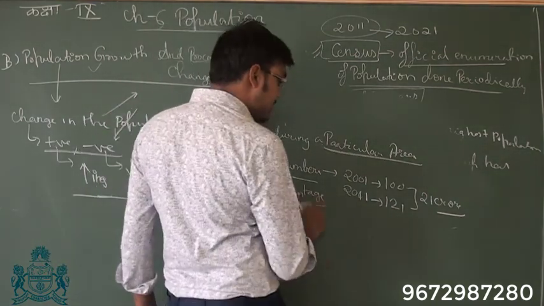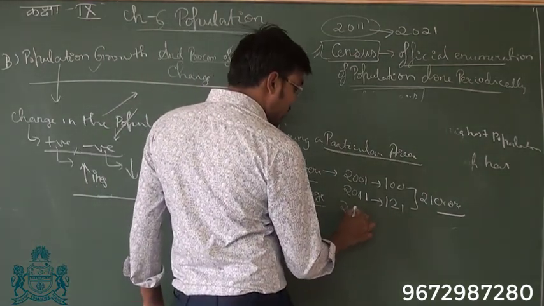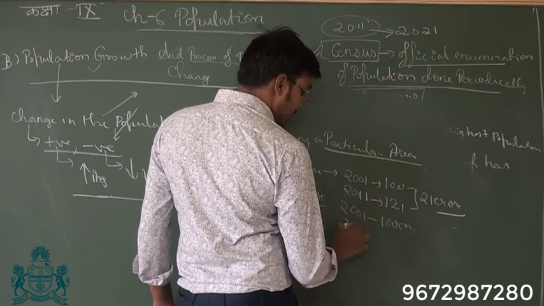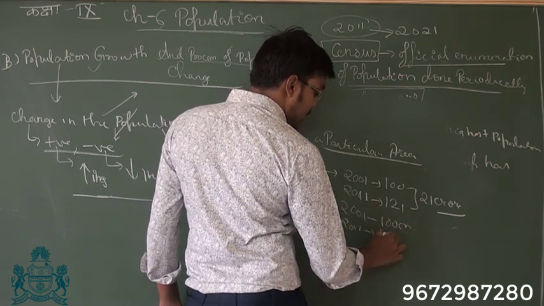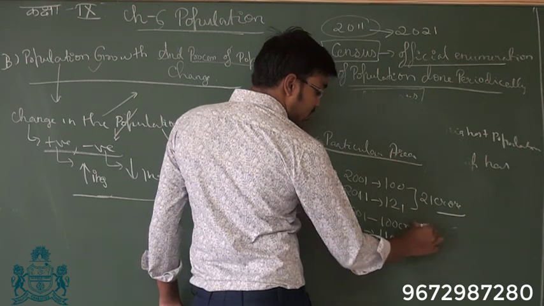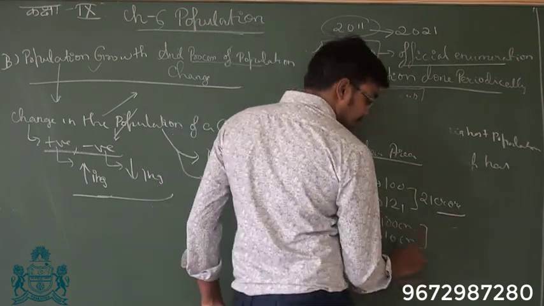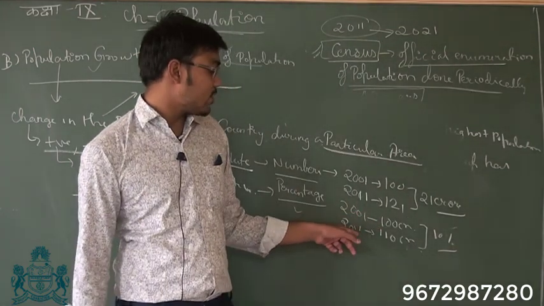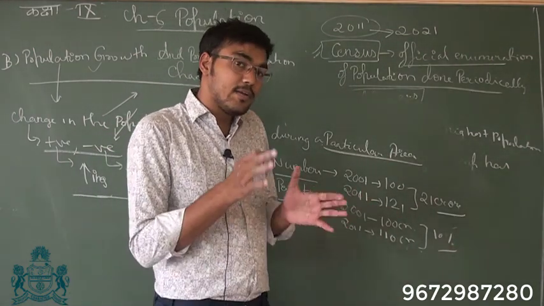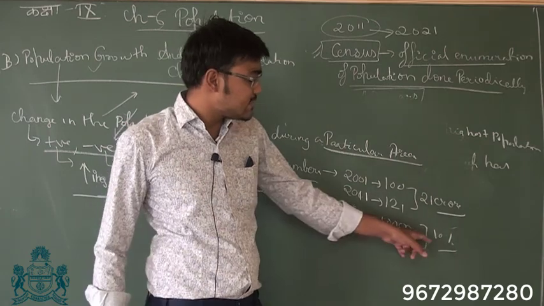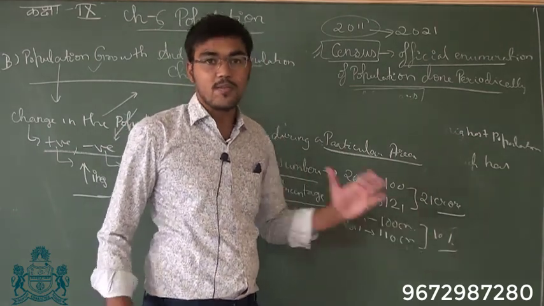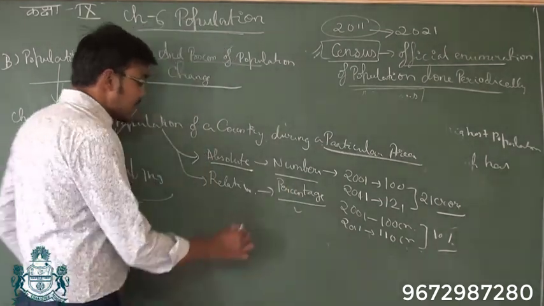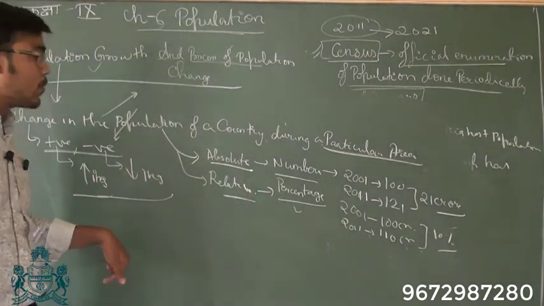But if you look at it percentage wise, in 2001 population was 100 crore, in 2011 population was 110 crore. So how much change is happening? 10%. So you can say that from 2001 to 2011, in between 10 years, population increased by only 10%. So there was a 10% increase in population. Okay, so that is the relative change in the population.